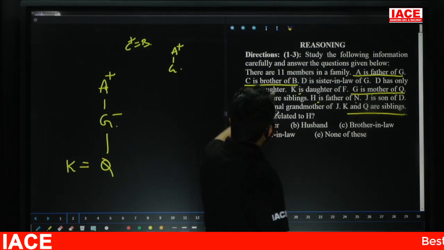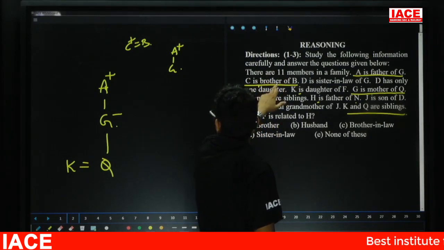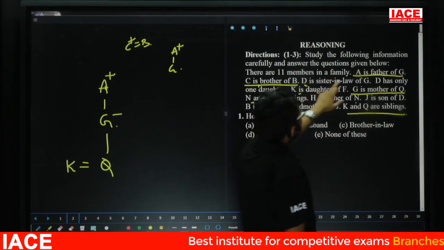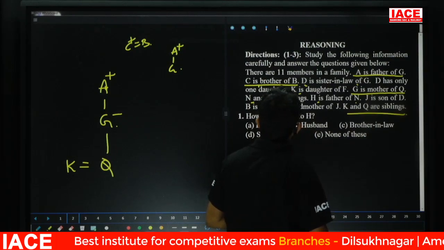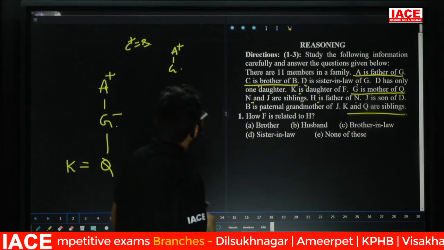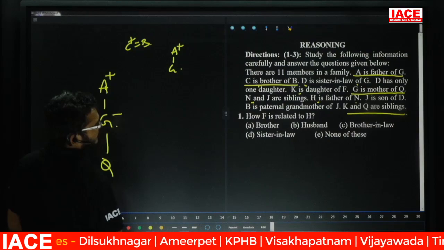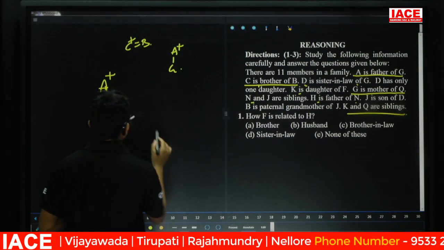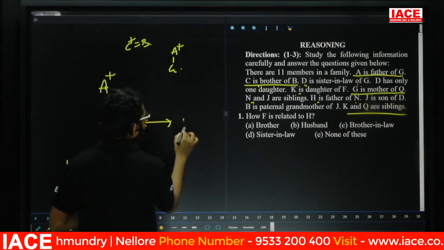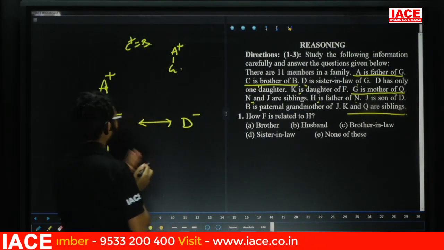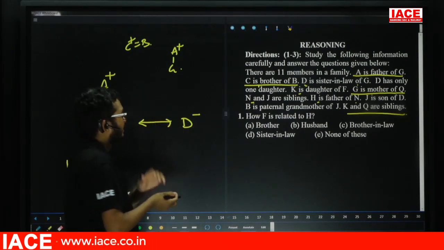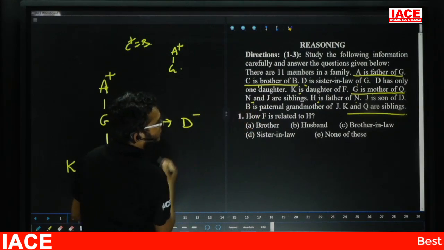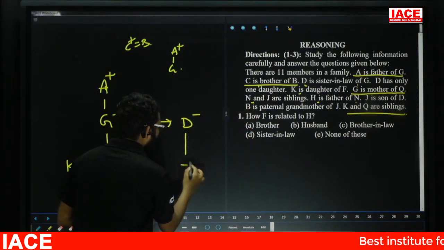Next one is what? Friends, check here. C is the brother-in-law of B. Next, D is the sister-in-law of G. Next, D has only one daughter. Suppose sister-in-law means what? Here, spouse's sister. D is the sister-in-law of G. Next one is what? D has only one daughter.